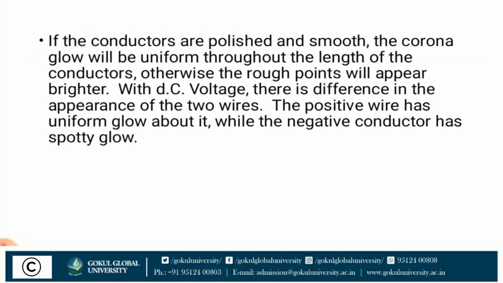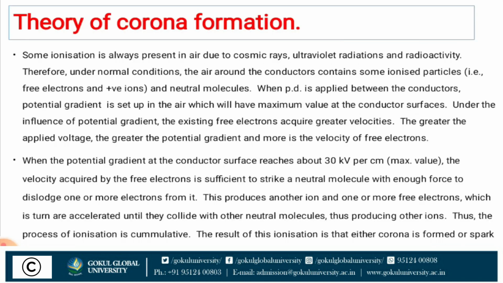Next, if a conductor is polished or smooth, the corona glow will be uniform throughout the length of the conductor. Otherwise, the rough points will appear bright. With DC voltage, there is a difference in the appearance of the two wires. The positive wire has a uniform glow about it, while the negative conductor has a spotty glow.